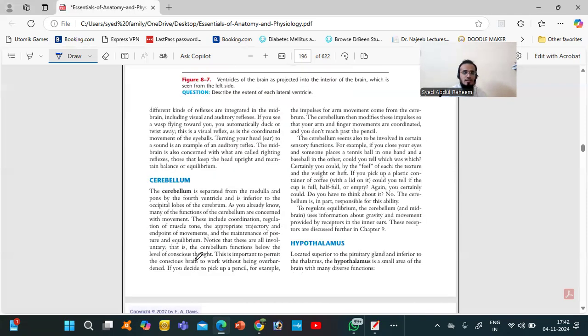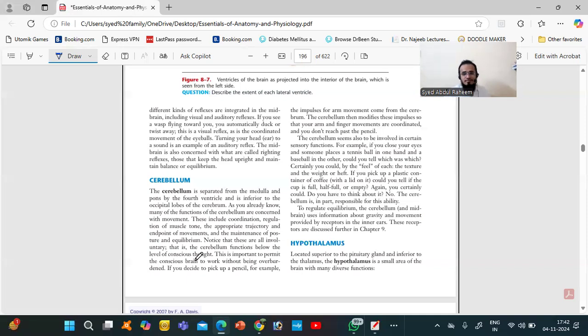Next, we have the cerebellum. The cerebellum is also very important for balancing. Whenever someone suddenly calls you, you will turn, but you will not fall. You take a cup of tea and drink with the help of two or three fingers.